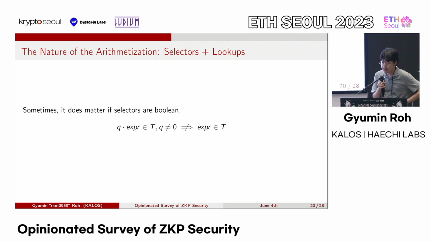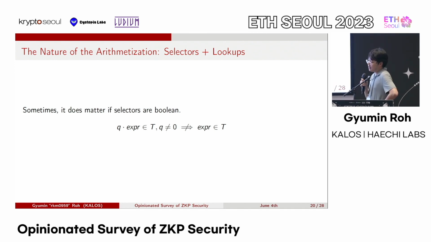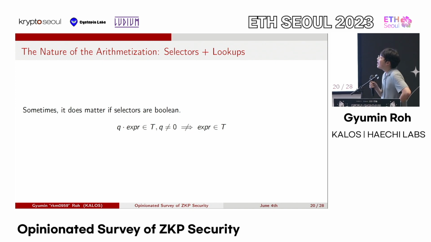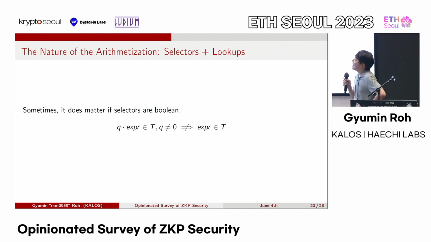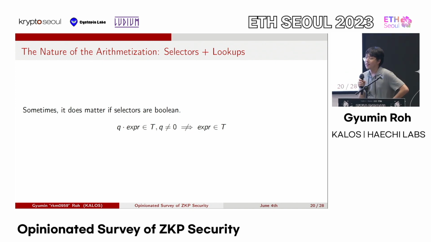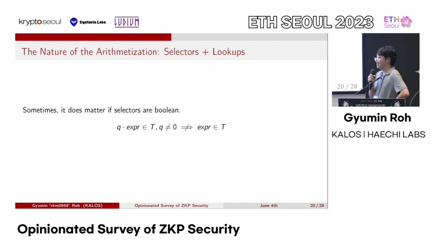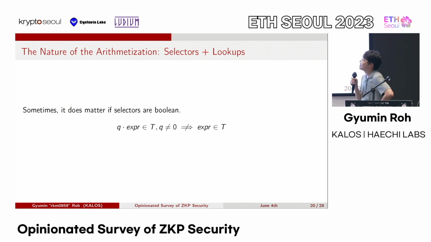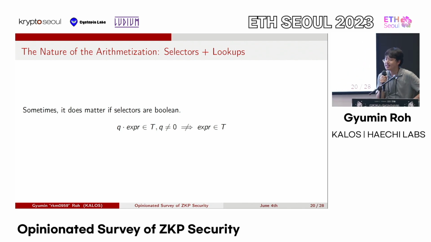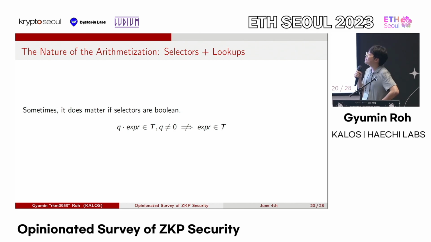The other thing is that if the lookup argument is turned on, you might want to check that this Q thing is actually 1. So for example, if Q times expression is inside T and Q is non-zero, that is not enough to force that this expression value is inside T. Because if Q is 2, for example, that means 2 times expression is inside the table, not expression.